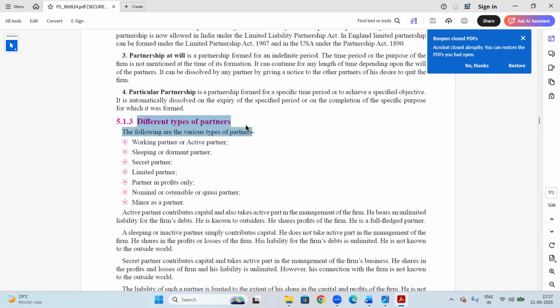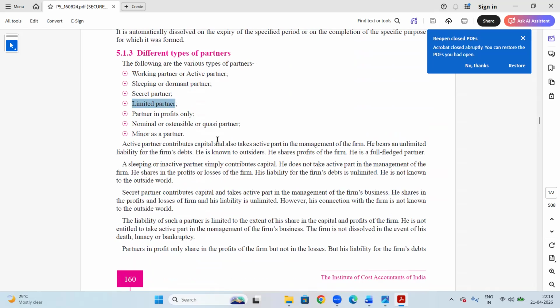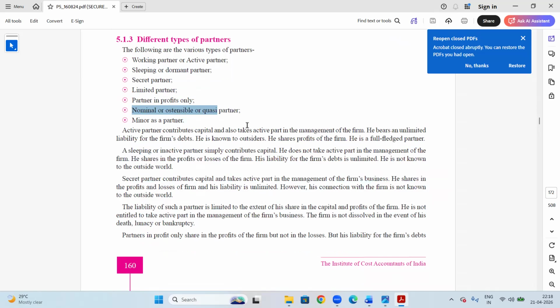Another question can be different types of partners. Working or active partner, who actively works in the partnership on a day-to-day basis. Sleeping or dormant partner, who does not take active part in management of the firm, but simply contributes to the capital. Limited partner, whose liability is limited. Partner in profit means that partner will be available only in the case of profit. He or she shall not share the loss. Nominal, ostensible or quasi partner, a partner whose actions lead us to believe he or she is a partner.